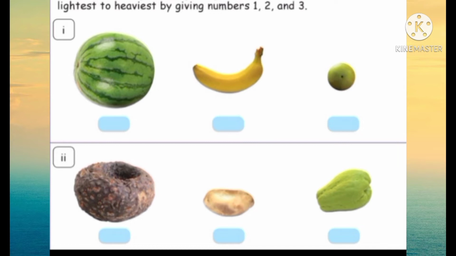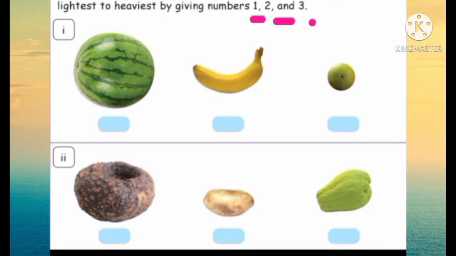Next, compare the weight of objects given below and order them from lightest to heaviest by giving numbers 1, 2 and 3.